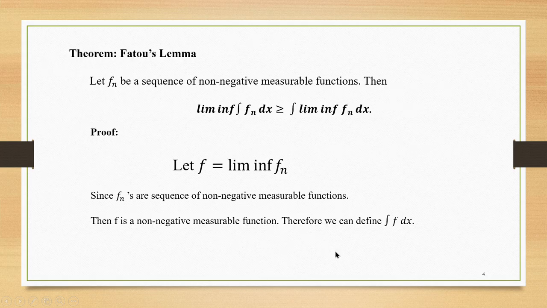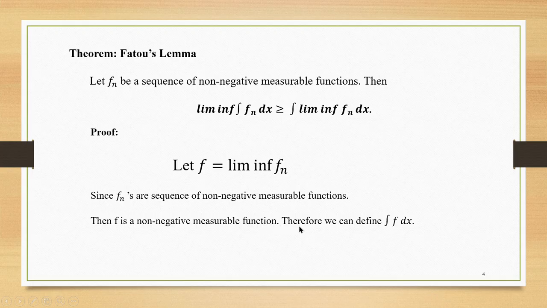Now, we are going to move on to the main result, Fatou's lemma. Let Fn be a sequence of non-negative measurable functions, then we have to prove that limit infimum of integral Fn dx is greater than or equal to integral of limit infimum Fn dx. First, we are going to consider this as f. We all know that if Fn is a sequence of measurable functions, then its limit infimum is also a measurable function. At the same time, each Fn is non-negative, therefore its limit infimum is also non-negative. So what we conclude is this f is a non-negative measurable function.